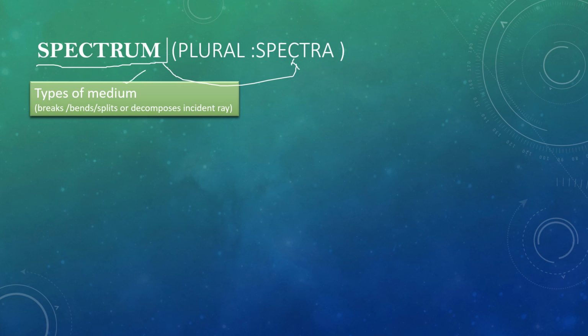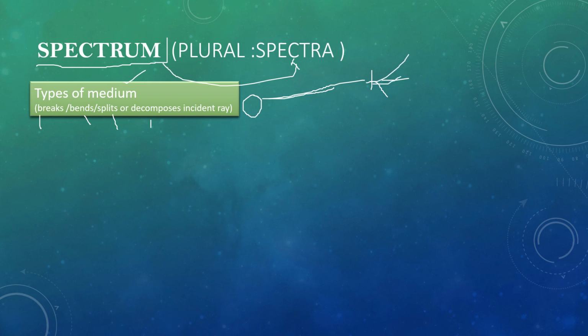Medium is something that bends, breaks, splits, or decomposes an incident ray. What is an incident ray? The ray coming straight from the source. For example, this is a source, the sun. The ray that is coming straight from it is called the incident ray. Now a medium just breaks it, bends it, or splits it.